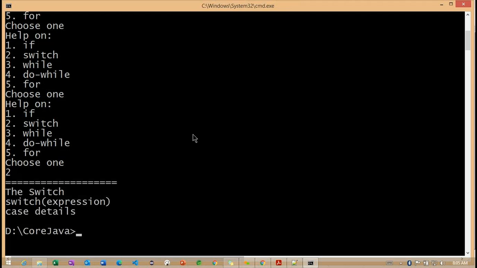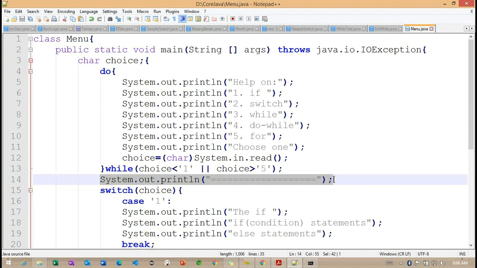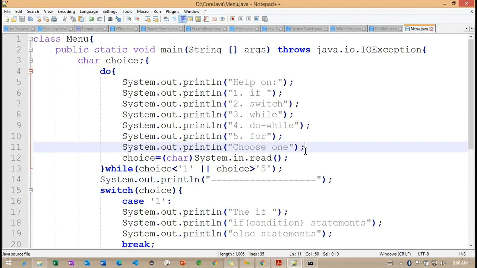So let me check here. Okay, so basically we need to define it inside this. We defined it outside of this, so whenever it comes out of this do while, it prints this message. Getting the point? So you can define it inside this block of code, so it's going to execute the println message here. Right. So these are about the do while with the switch case example with the help of this dynamic value.